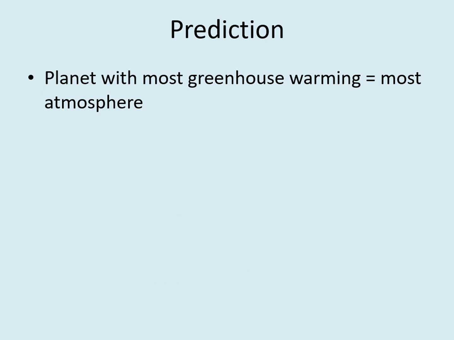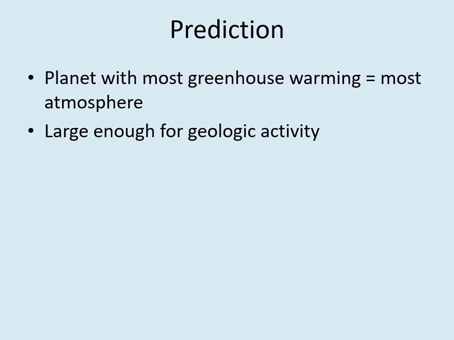Greenhouse warming depends mostly on the presence of an atmosphere. The thicker the planet's atmosphere, the more greenhouse warming it's likely to have. For terrestrial planets, forming an atmosphere depends on being large enough to be geologically active. So you wouldn't expect much of an atmosphere on worlds that are too small to have mantle convection.